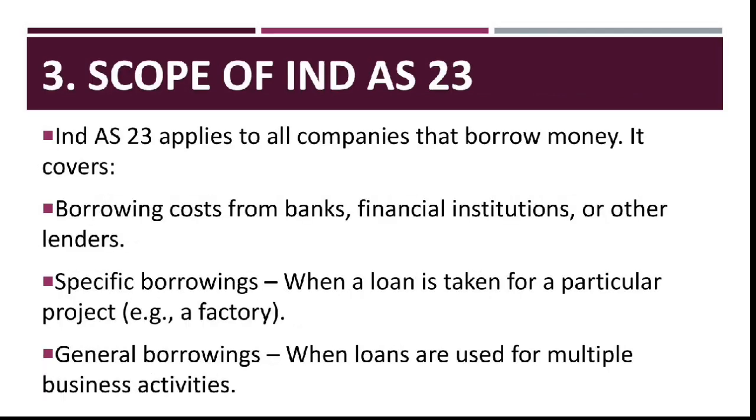3. Scope of IND AS 23. IND AS 23 applies to all companies that borrow money. It covers borrowing costs from banks, financial institutions, or other lenders. Specific borrowings. When a loan is taken for a particular project, e.g., a factory. General borrowings. When loans are used for multiple business activities.